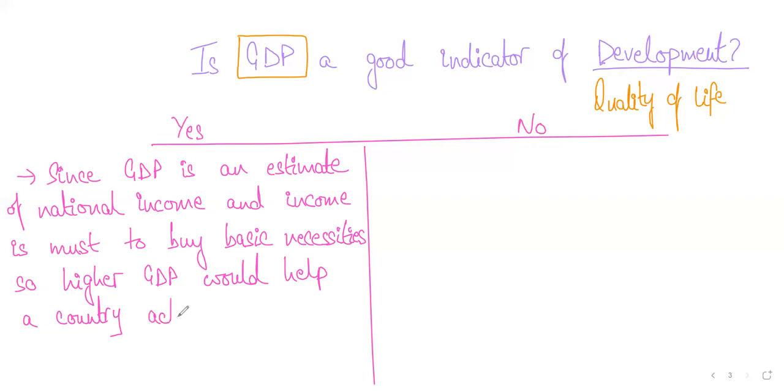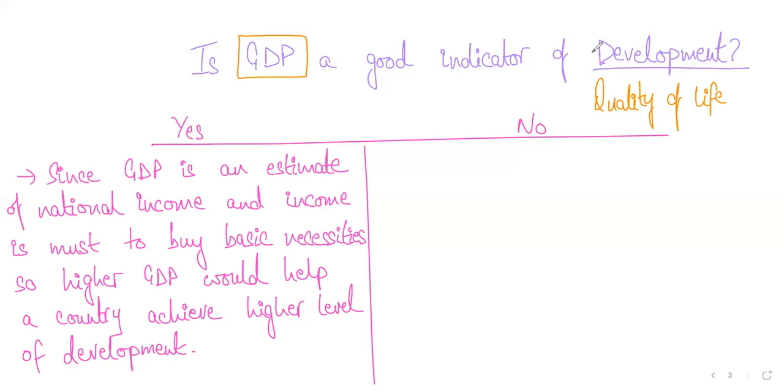Now, let me explain in simple words before we move on. Higher GDP would help a country achieve a higher level of development. Students, we know that development is quality of life and it can include anything under the sky. First things first, whether the people are able to buy basic food, basic healthcare, basic education. That is very important, right?